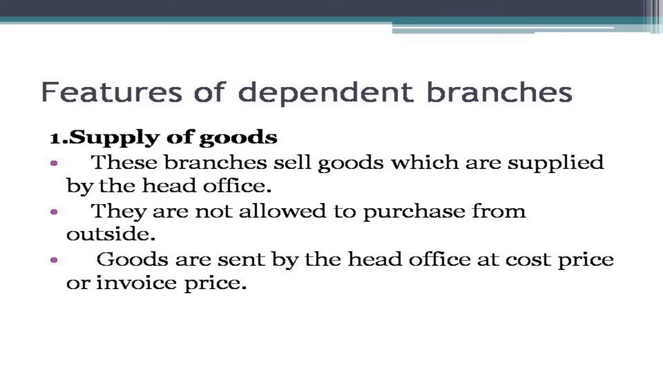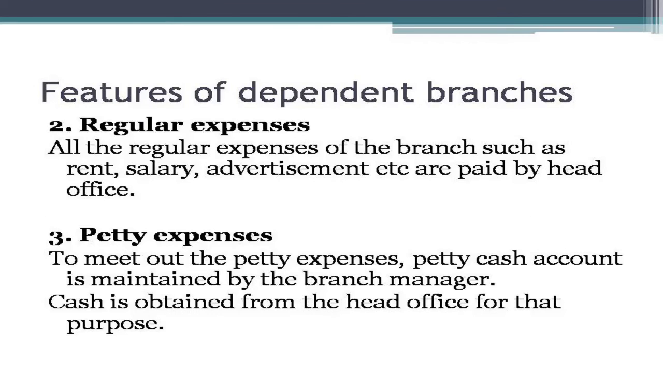Now let's see about the features of the dependent branches. The first feature is supply of goods. These dependent branches sell goods which are supplied only by their head office and they are not allowed to purchase from outside. The goods are sent by the head office either at the cost price or at the invoice price.